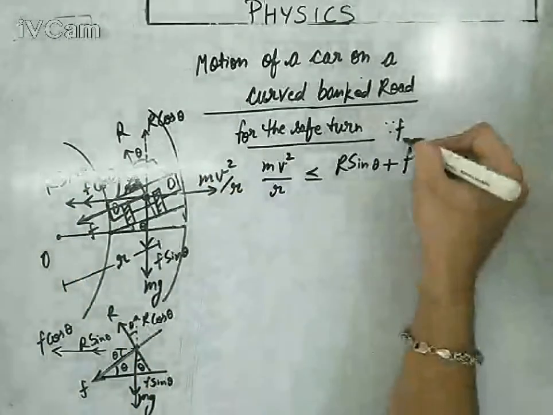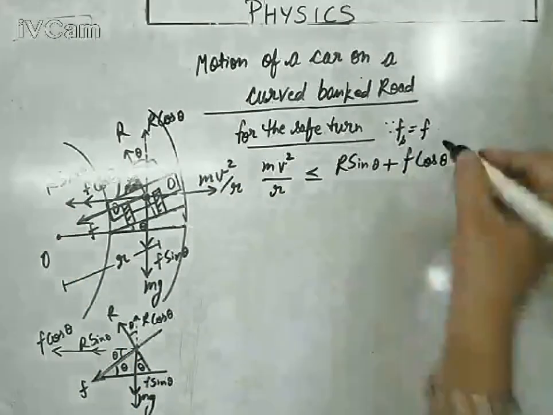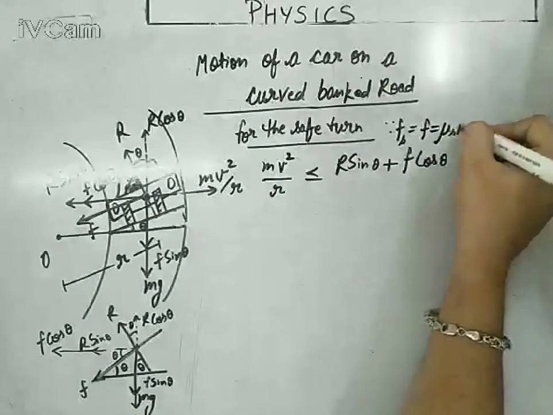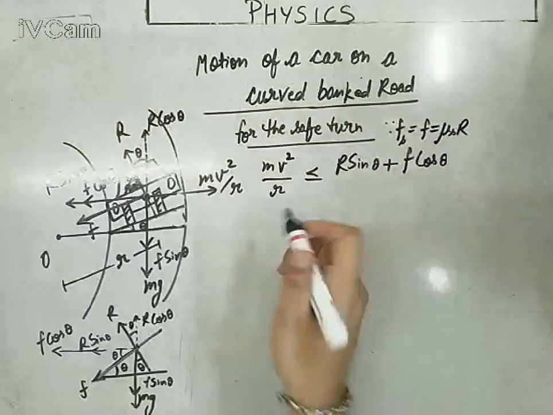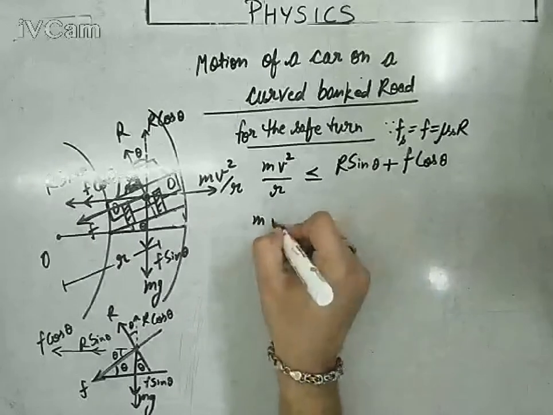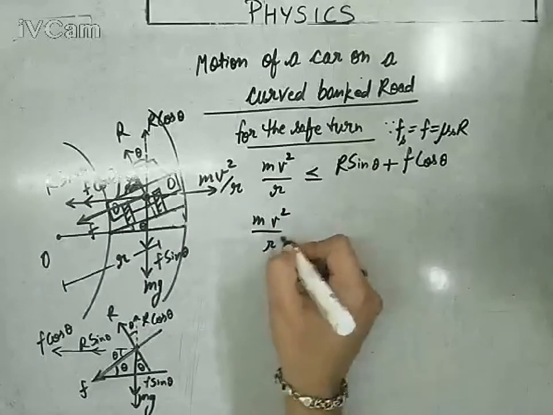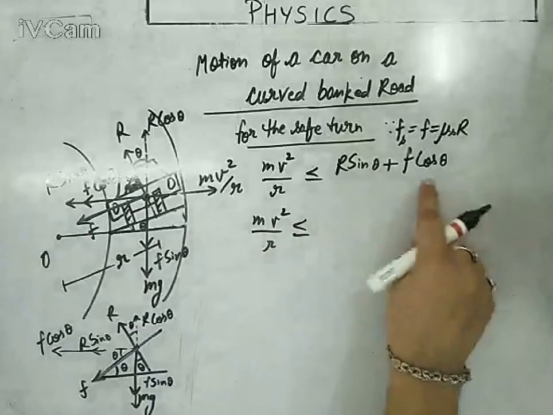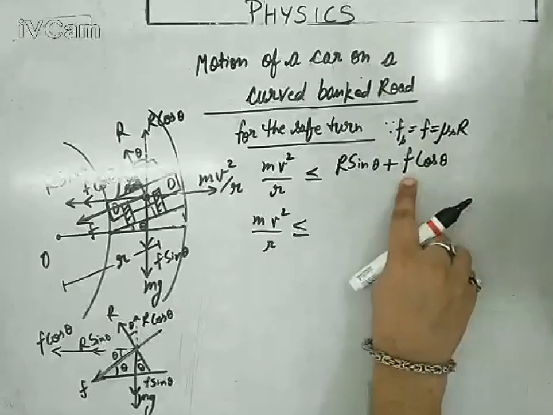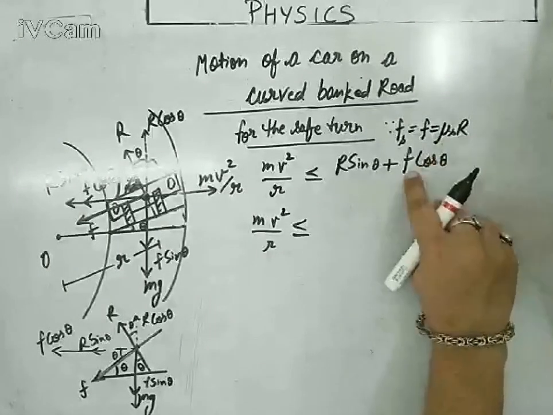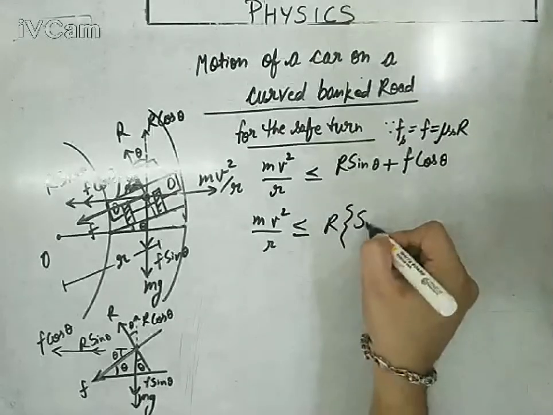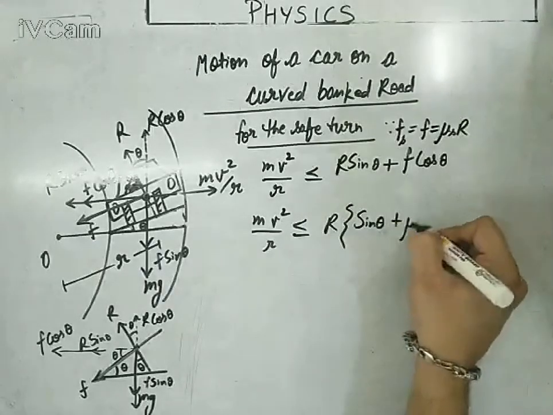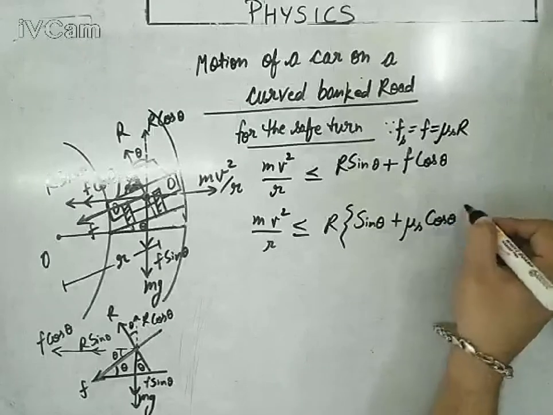This is still a static friction. I just represented it by F. It is actually mu s into R. We know it very well, mu s into R. So you can replace this term. So mv square upon small r is less than or equal to, you can take capital R common, because F can be written as mu s into R. So R common, it would be sin theta plus mu s cos theta.